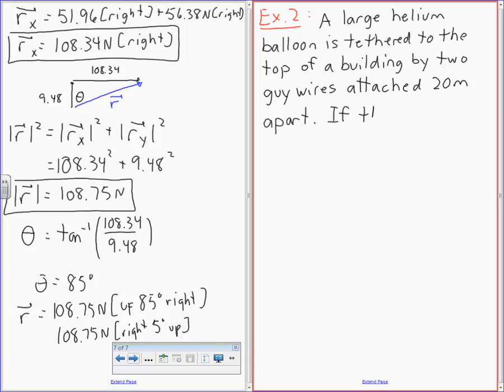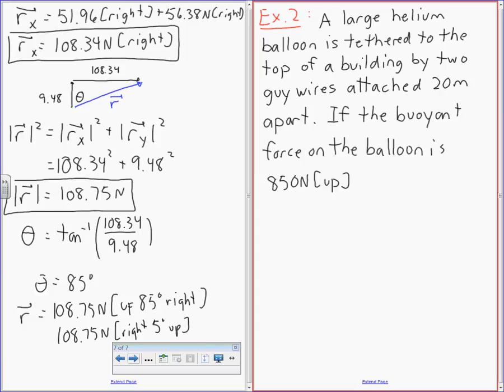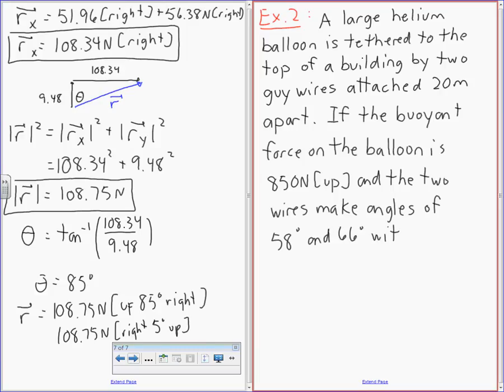If the buoyant force on the balloon is 850 newtons, and the 2 guy wires make angles of 58 and 66 degrees to the horizontal.